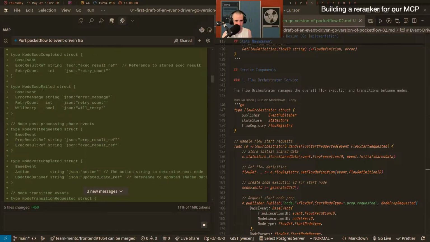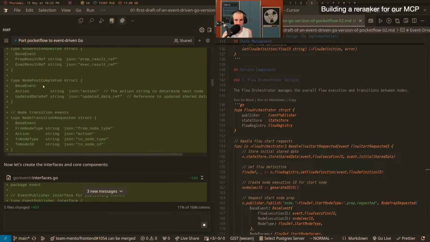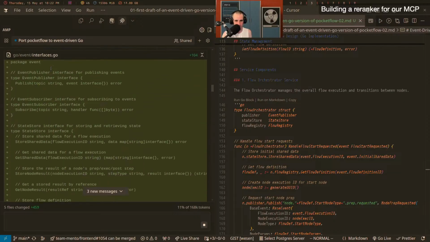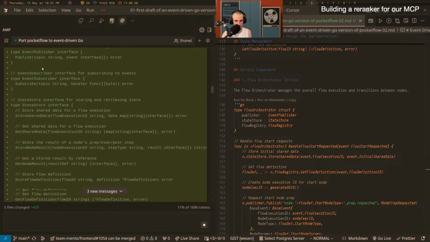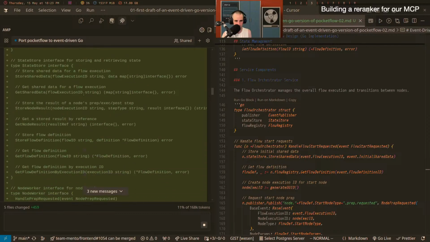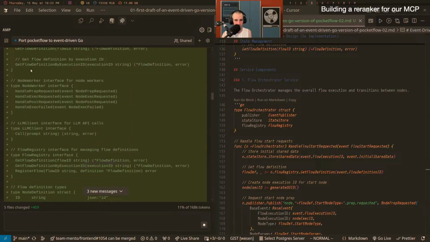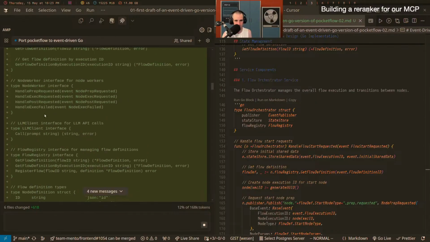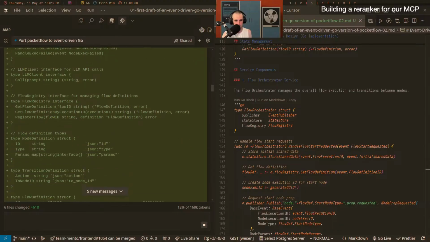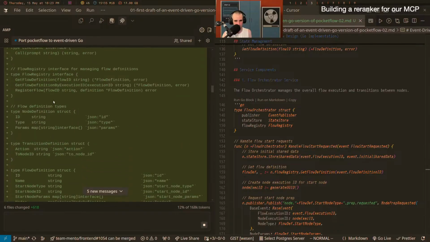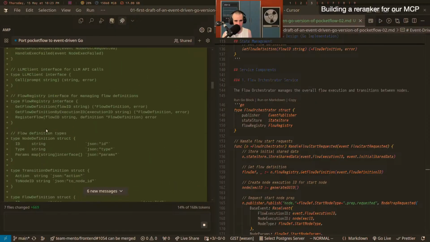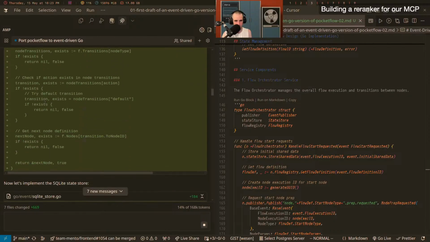Yeah, this is all nice. It's not rocket science for sure. Then we have our interfaces. This is interesting because Watermill gives you that, so the fact that it doesn't, we'll see if it does Watermill stuff. I'm curious. The state store is the standard store pattern. It's interesting that it does interfaces all at once. I don't think I've seen that all too often, but it's like type definitions. So this is all good.